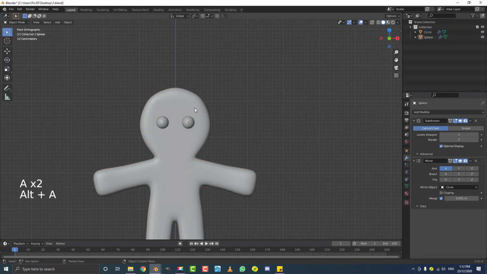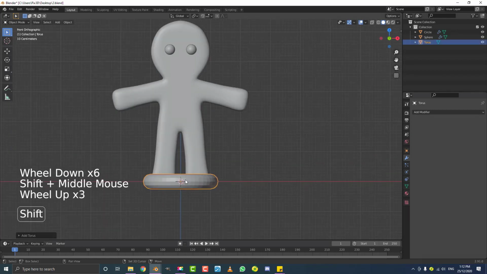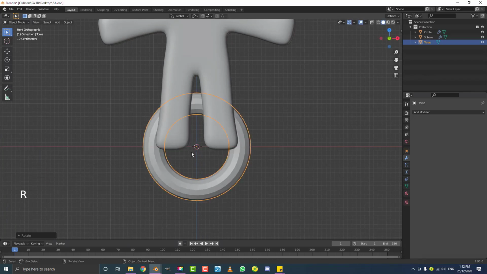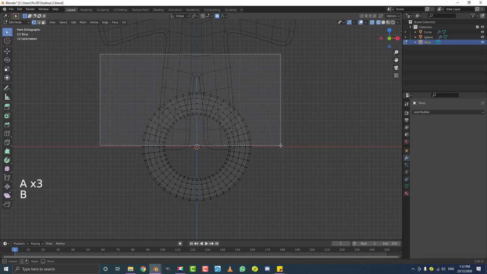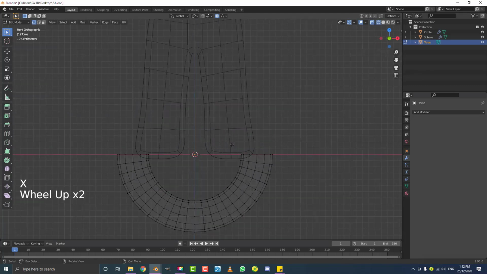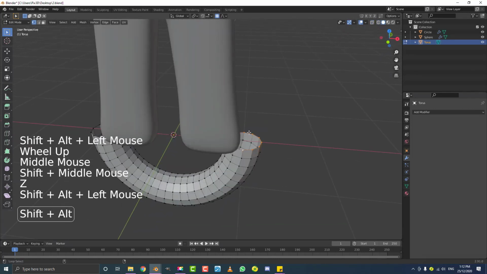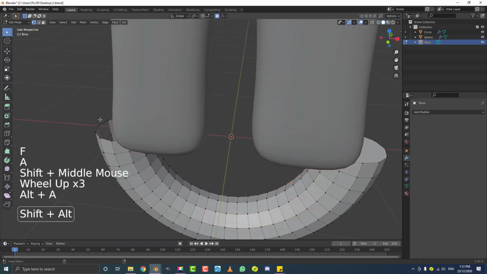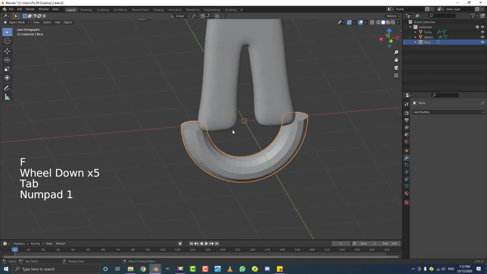Let's do that with, so let's go Shift A, and let's do that with a torus. So add in a torus. With this torus selected, we're going to go RX90 and hit enter. Tab into edit mode, and in wireframe, just select all of these top vertices, hit X and delete vertices. Then just select this edge of vertices here. So Shift Alt, just click here to loop select them. Hit F to fill, and do the exact same thing on the other side. Just select that loop of vertices, F to fill, then tab out of edit mode.